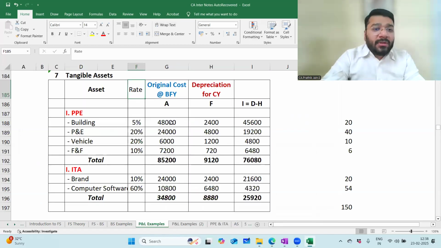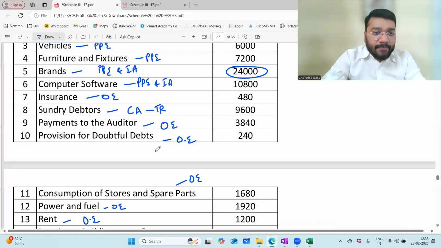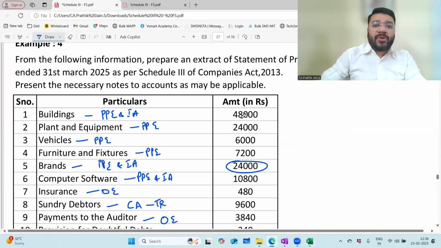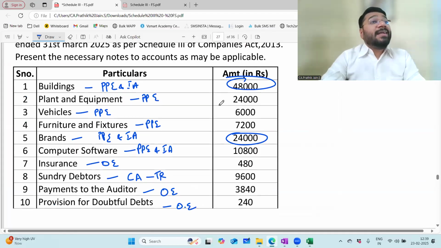No. Now, the value that is being given, where is the question? Here it is. Building they have given. So what do you assume? Is it at the WDV or the original cost? If you're saying original cost, then what should you have along with that? Provision for depreciation. So in the trial balance, you have provision for depreciation, accumulated depreciation. It is an indication that they have followed the provision for depreciation method.